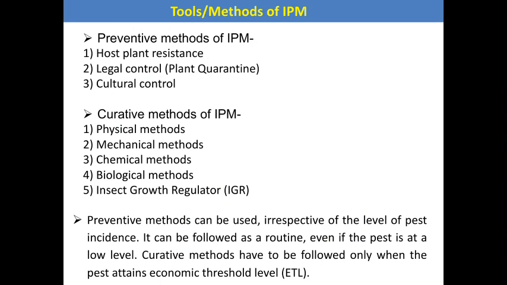Here these are the different tools or methods of IPM. They are mostly used in integrated pest management. These methods or tools we can divide into two categories. The first one is preventive methods and the second is curative methods. The host plant resistance, legal control, and cultural control come under the preventive controls. The next one is the curative methods. Physical methods, mechanical methods, chemical methods, biological methods, and insect growth regulators come under the curative methods. Preventive methods can be used irrespective of the level of pest incidence, and can be followed as a routine even if the pest is at a low level.